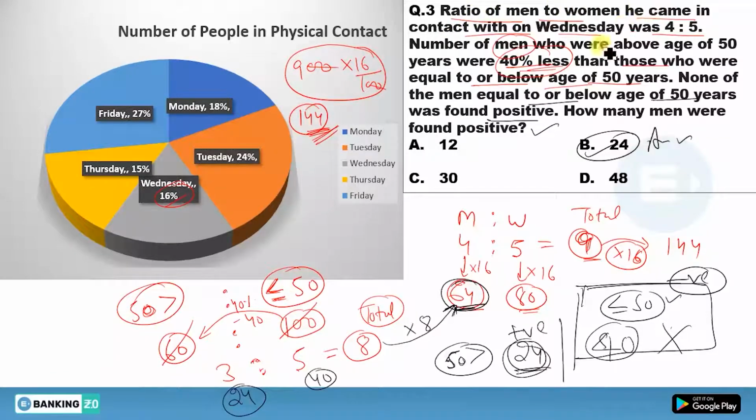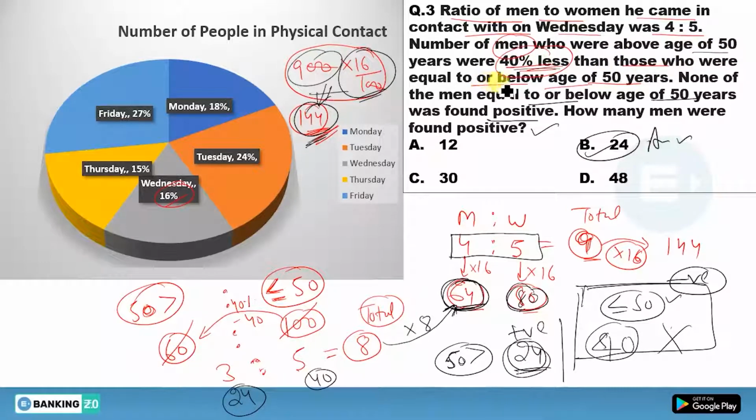A ratio of men to women was 4:5. So you have written here 4:5. Now on Wednesday, there were 16% people who were contacted. So out of 964, 16% will be 144. So you distribute this 144 in 4:5. So you will get 64 men and 80 women. Done.